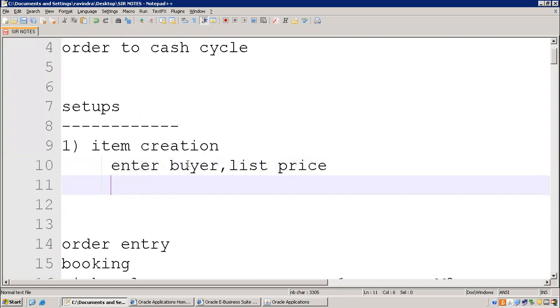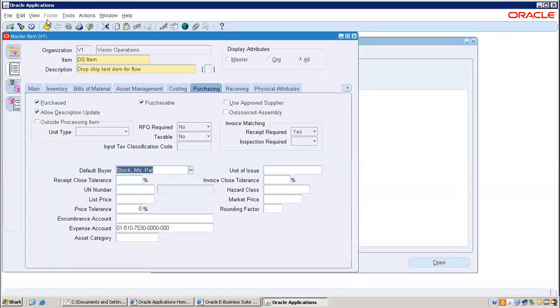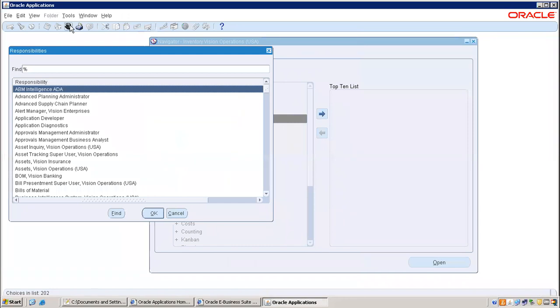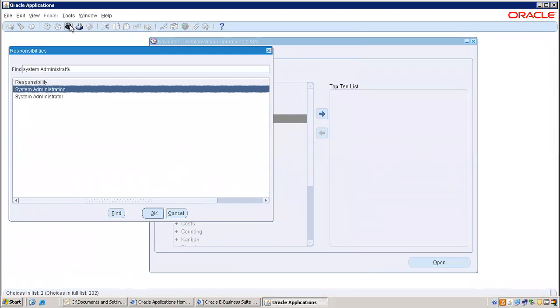Now, if you don't want to enter the buyer, then you have to make the system take it automatically. That is called a profile. Profile is a predefined value. So I'll take the profile name. Save before going. Profiles are always accessible from System Administrator.